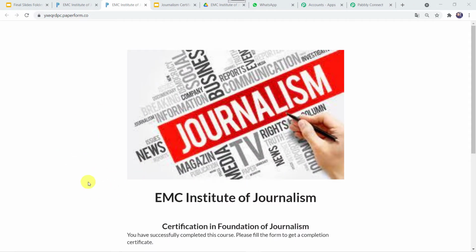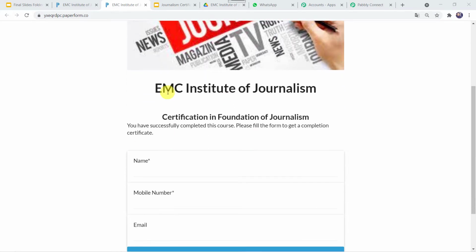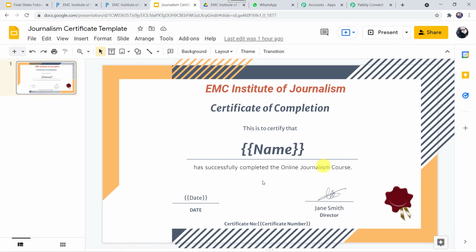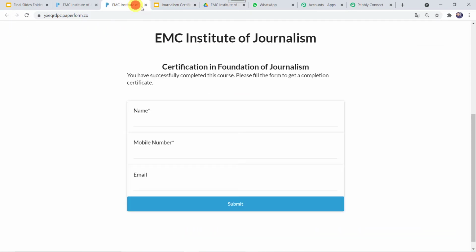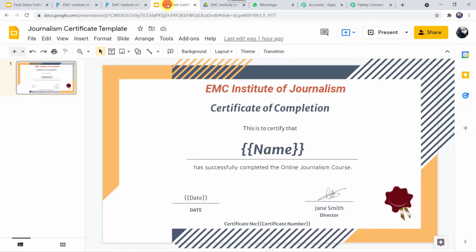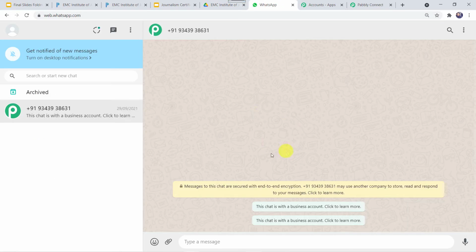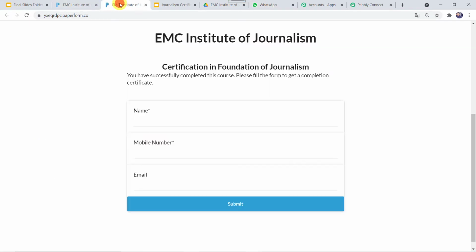So this is my Paperform which I have created, EMC Institute of Journalism, Certificate in Foundation of Journalism. Here I have asked for the name, mobile number and email address of my student. This is the certificate template. So I want whenever this particular form is filled, using this particular template, automatically a certificate should be created and saved in my Google Drive, and the same certificate along with a message should be sent on the WhatsApp over here.